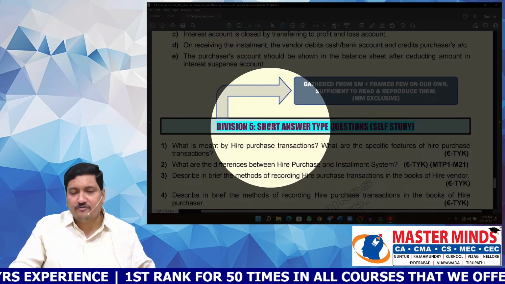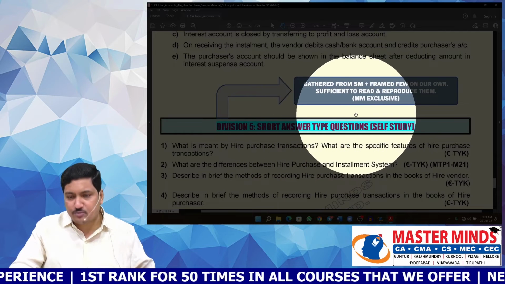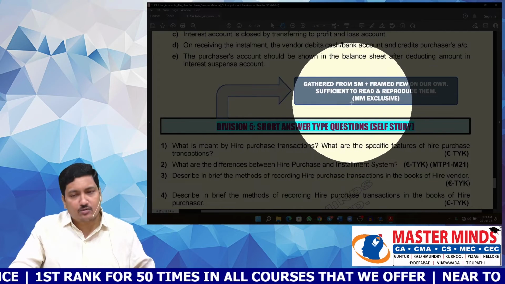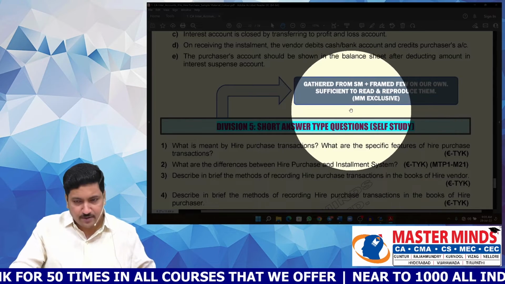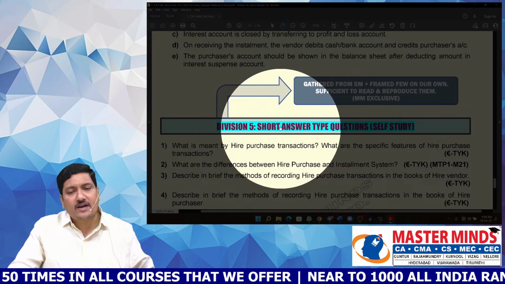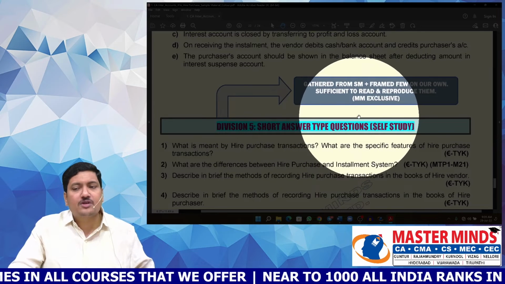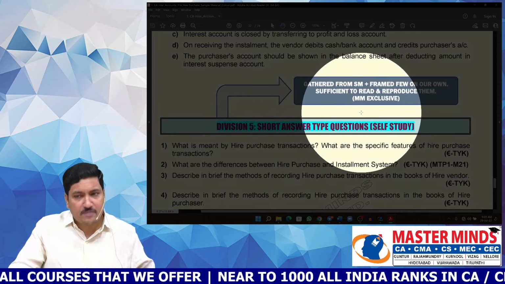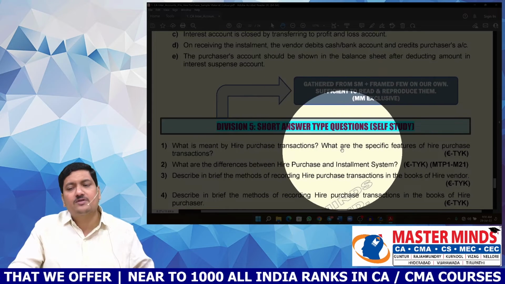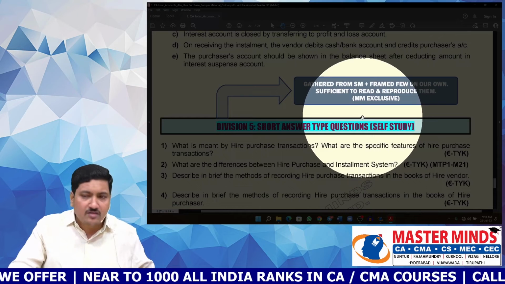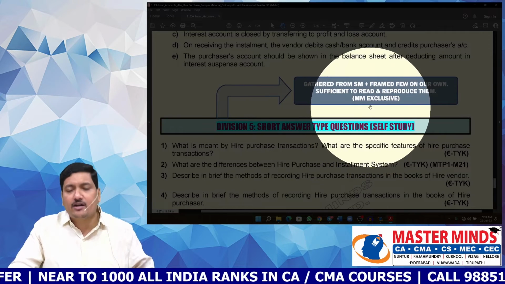Another special feature of Masterminds material, short answer type questions. You know pretty well in the accounts subject, you will be getting 4 marks questions which are on theory. And that's why we have provided a list of short answer questions which are very probable of coming in the public exam. Remember, it is sufficient for you to read and reproduce the answers to these questions. Remaining theory content is sufficient if you read it once.